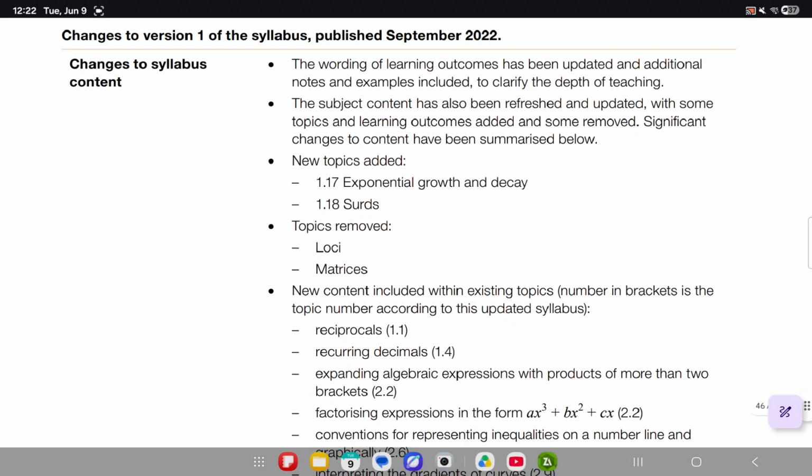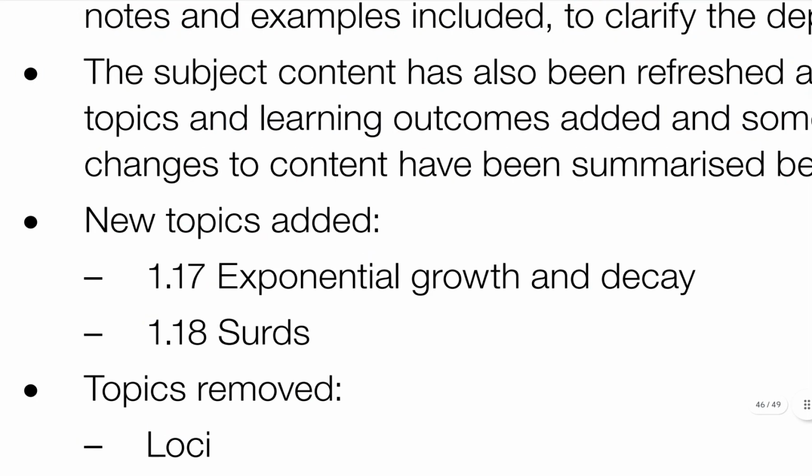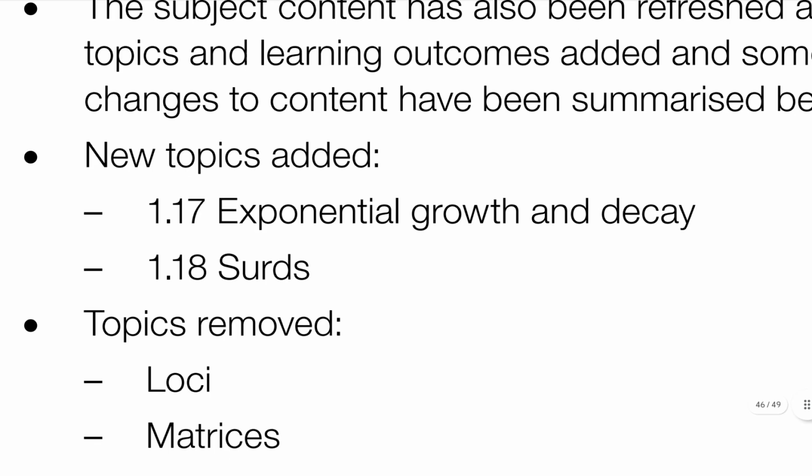Now, I haven't made a video on exponential growth and decay, but I have covered it in my notes. Why? Because I am currently not looking at paper 2 right now, unfortunately. But exponential growth and decay is part of paper 2. It has been in IGCSE papers for longer, and surds has been introduced right now as well. It has been a part of the International Mathematics 0607 papers.